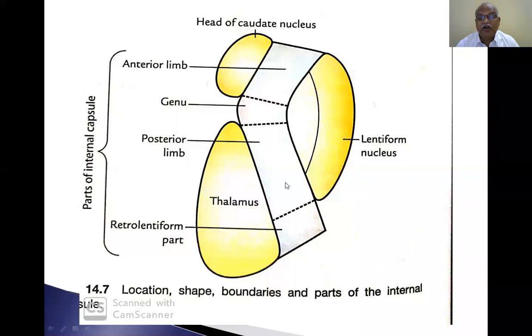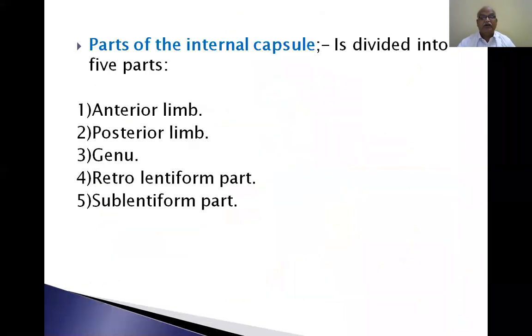This is the internal capsule, a compact bundle of white fibers consisting of motor and sensory fibers. Head of the caudate nucleus medially, thalamus medially, concavity laterally adjusted by the lentiform nucleus. Divided into anterior limb, bend is called genu, posterior limb. Below the lentiform nucleus is the retrolentiform part. We have to draw the diagram. And the sublentiform part is whatever part of the internal capsule is below the lentiform nucleus.